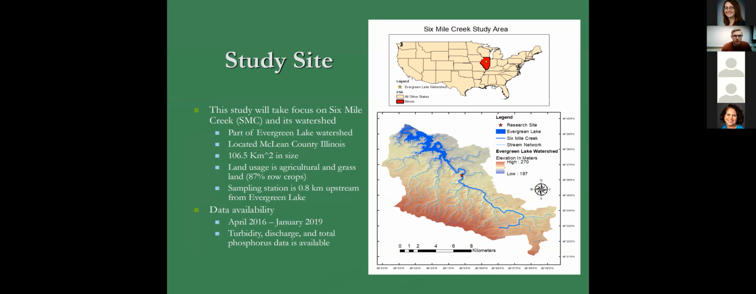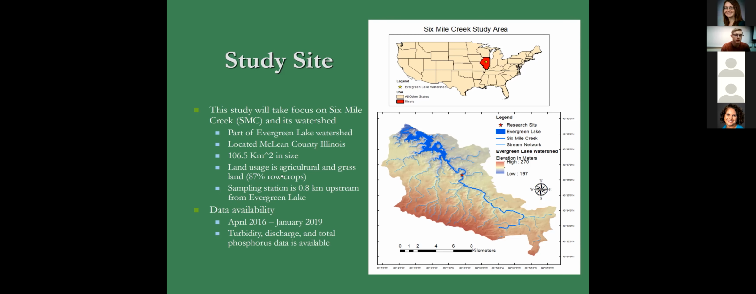This image on the right here is my study site figure. The red highlighted state is the state of Illinois, and the yellow star represents the Evergreen Lake watershed. Down below, we zoom in on the Evergreen Lake watershed. This blue highlighted line represents 6 Mile Creek, which flows into Lake Evergreen, which is a municipal drinking source here in Bloomington-Normal, Illinois. And about 0.8 kilometers up from this lake, we have this red star, which represents the sampling site used for this study.